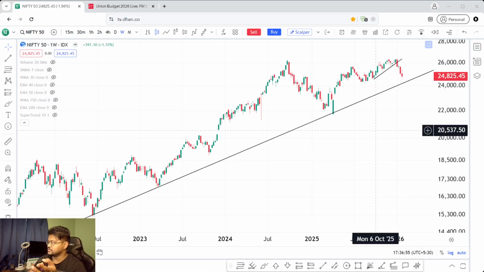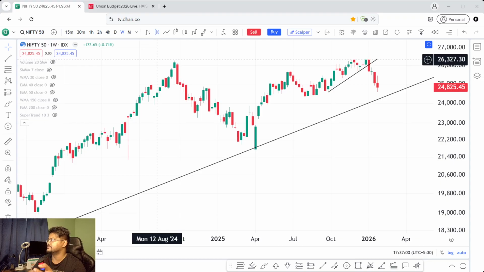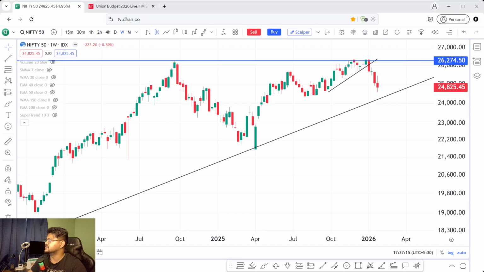Now one more thing we can do: one resistance line here. You can see the market actually fell. The drop of almost 5% in the last 20 days happened only after Nifty hit its all time high. I can clearly draw one line here. Just a second. Yes, this is the resistance, and you can see the number 26,274, slightly up and down. Let's say 26,000 to 300. It touched here once, it came down, touched this trend line again. It was trying to touch this trend line, it could not, it came down.